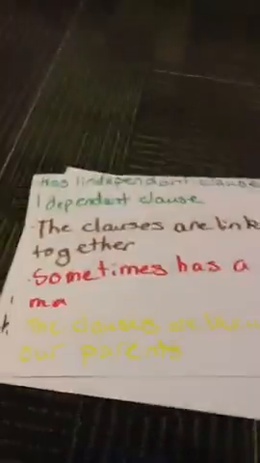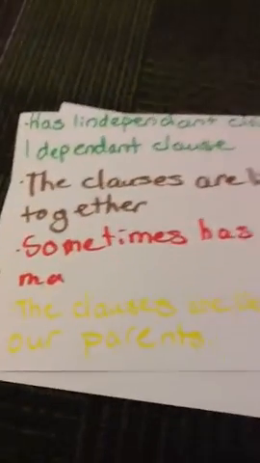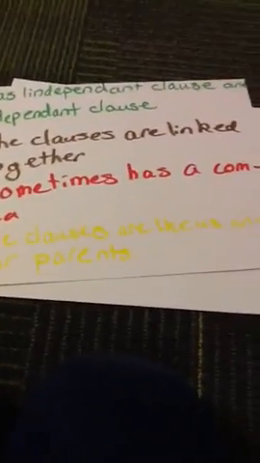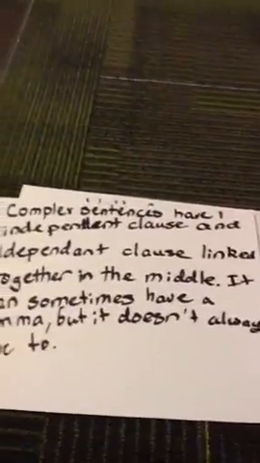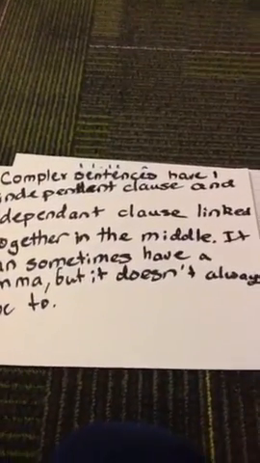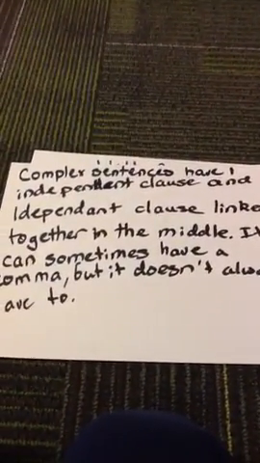In order to form a complex sentence, it has one independent clause and one dependent clause. The clauses are linked together and sometimes have a comma, and the clauses are like us and our parents. Complex sentences have one independent clause and one dependent clause linked together in the middle. It can sometimes have a comma, but it doesn't always have to.